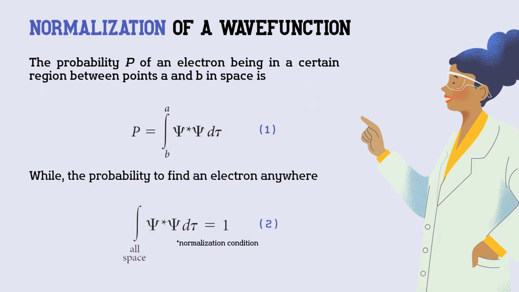The Born interpretation suggests that there should be another requirement for acceptable wave functions. According to Born's interpretation, the probability P of an electron being in a certain region between points A and B in space is expressed in equation 1. Meanwhile, equation 2 shows that the probability of a particle having wave function psi can be evaluated over the entire space in which the particle exists, which then the probability should be equal to 1 or 100%, which is exactly the normalization condition. The electron must be somewhere, so when we look everywhere, we find it with a probability of 100%.